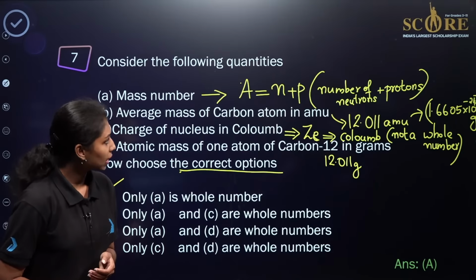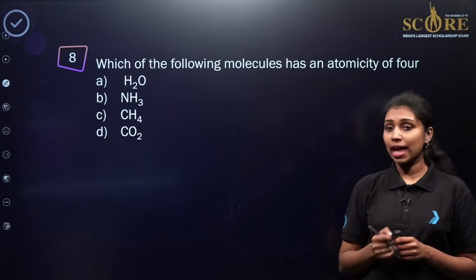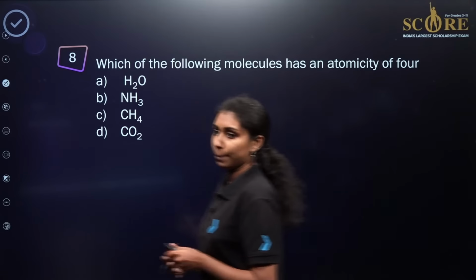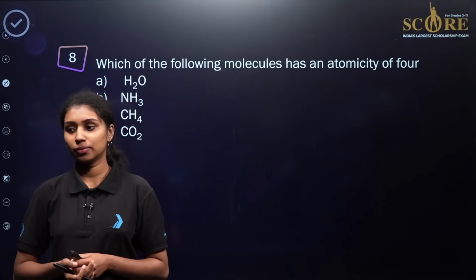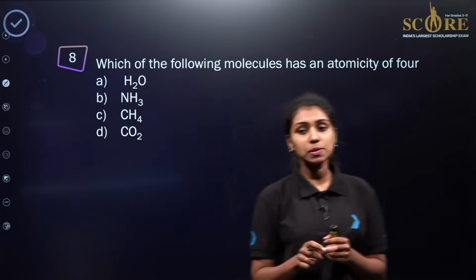Now we are moving to the next question. This is a very easy question. We just want to identify the molecule having the atomicity of 4. As we already know, atomicity is the total number of atoms present in a molecule. The options provided are water, ammonia, methane and carbon dioxide. So which one will be having the atomicity of 4?